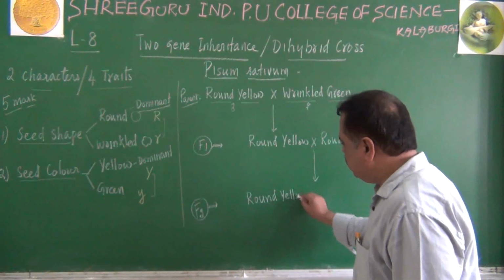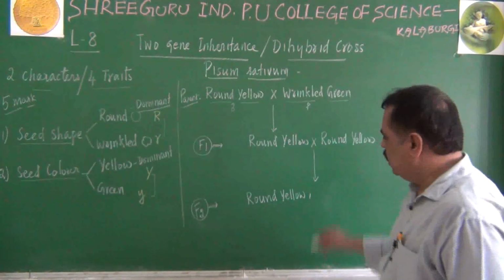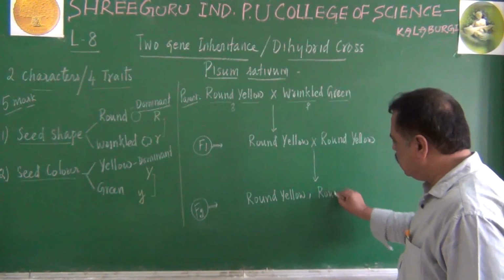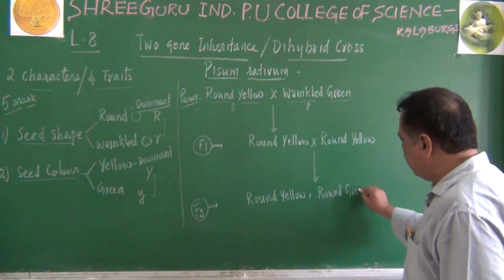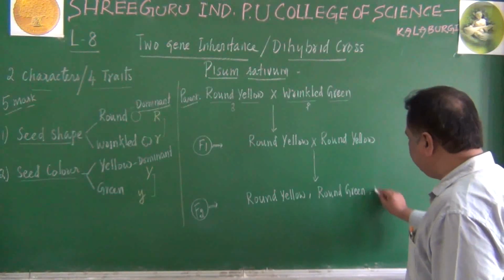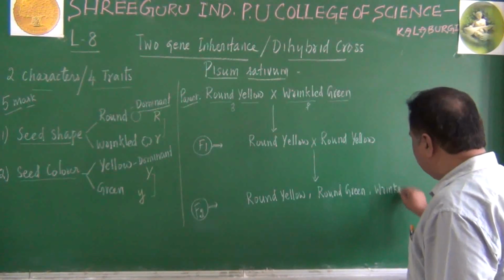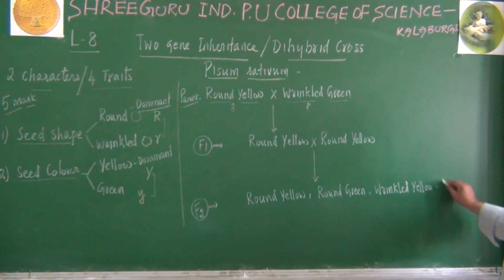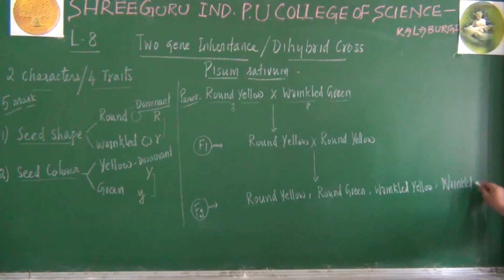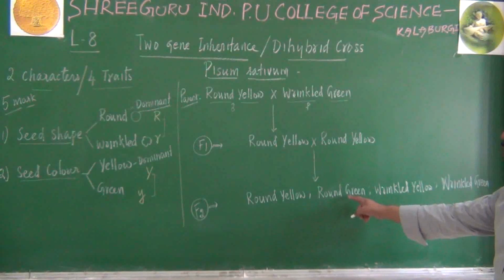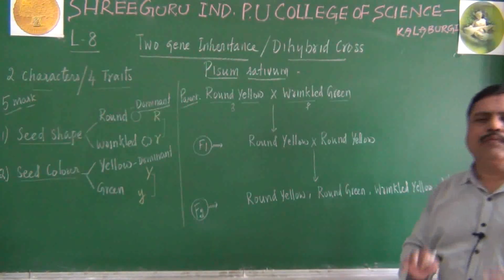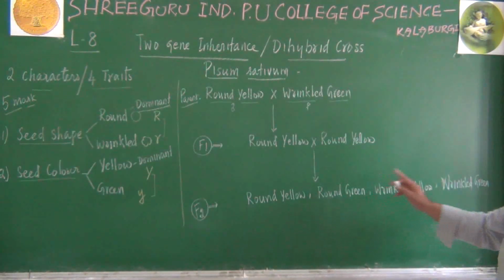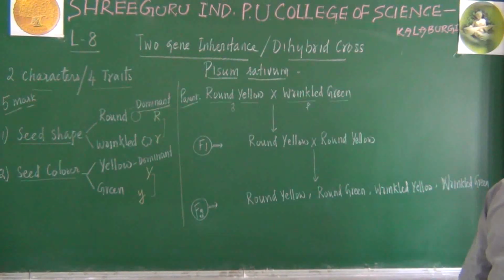Some of the offspring were round yellow, some were round green, some were wrinkled yellow, and others were wrinkled green also. So he got 4 different offspring: wrinkled yellow, wrinkled green, round green and round yellow. 4 types of offspring were produced in the F2 generation.